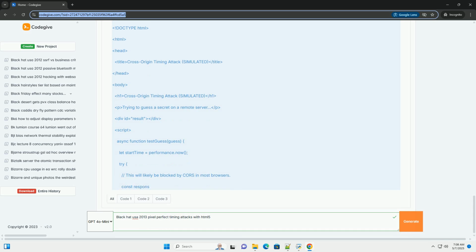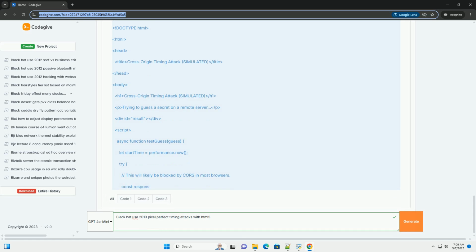Example 2, simulated cross-origin timing attack, illustrative, not recommended. This example demonstrates the idea of a cross-origin timing attack. It will not actually work in most modern browsers due to CORS restrictions and other security measures. It's included to illustrate the conceptual steps. To make it work, you need a server under your control and disable CORS, which is not recommended and should only be done locally and for testing.